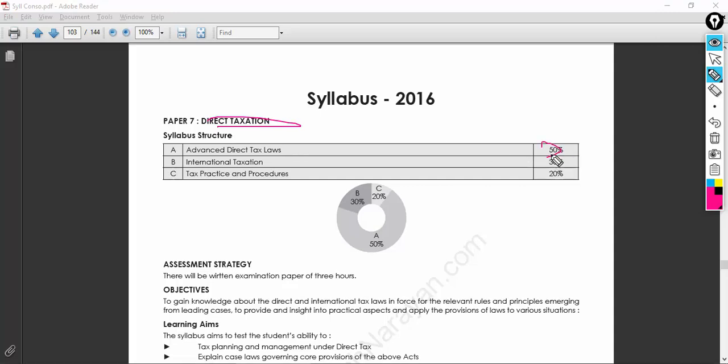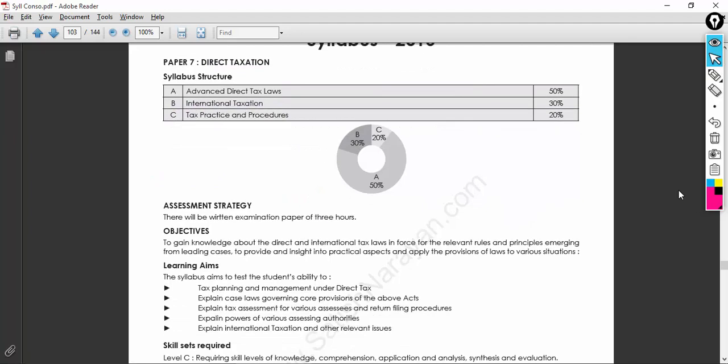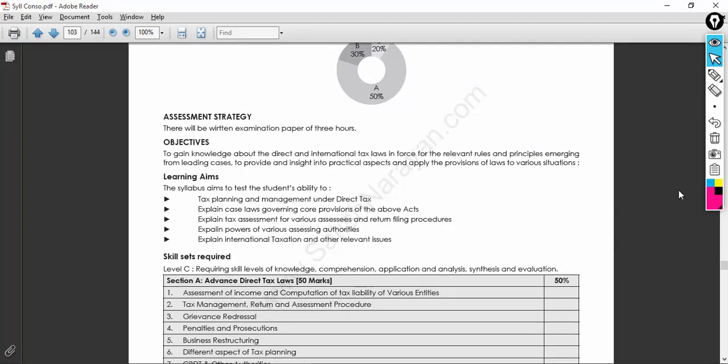50% is for advanced direct taxation. International taxation carries 30%, and 20% is for tax practice and procedures. Very important, not only today, in the future also this will be helpful for you guys in case you're planning to become a tax consultant, a tax expert, or a tax management consultant. The written examination is for 3 hours, which you already know.